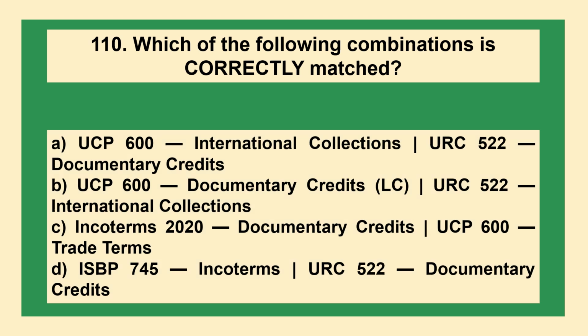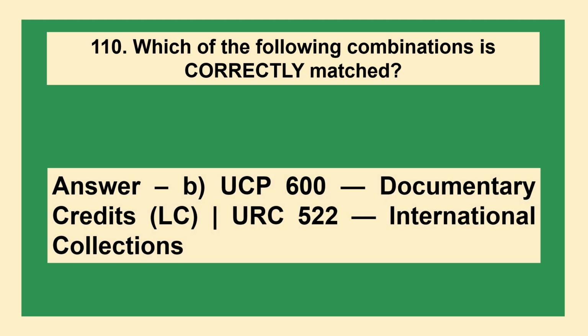The next question is: which of the following combinations is correctly matched? A, UCP 600 to international collections, URC 522 to documentary credits. B, UCP 600 to documentary credits, LC, URC 522 to international collections. C, Incoterms 2020 to documentary credits, UCP 600 to trade terms. D, ISBP 745 to Incoterms, URC 522 to documentary credits. The answer is option B, UCP 600 to documentary credits, LC, and URC 522 to international collections.